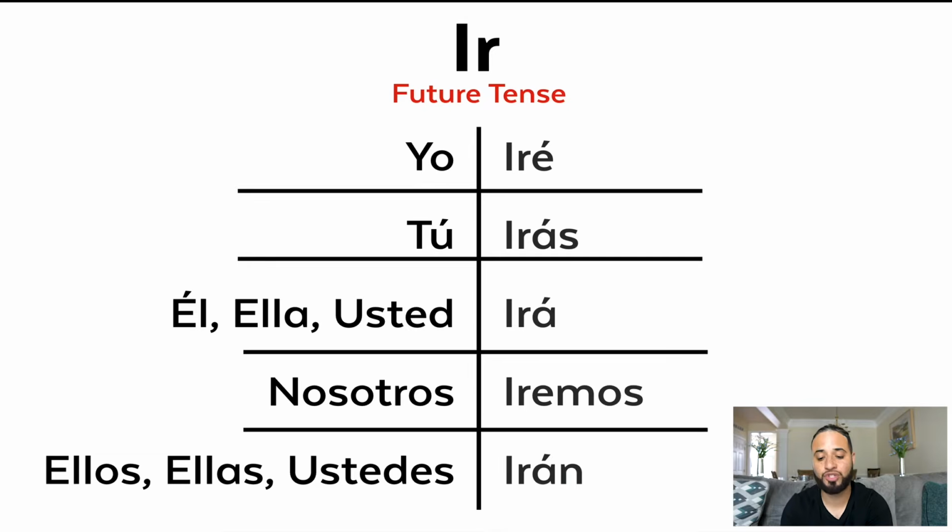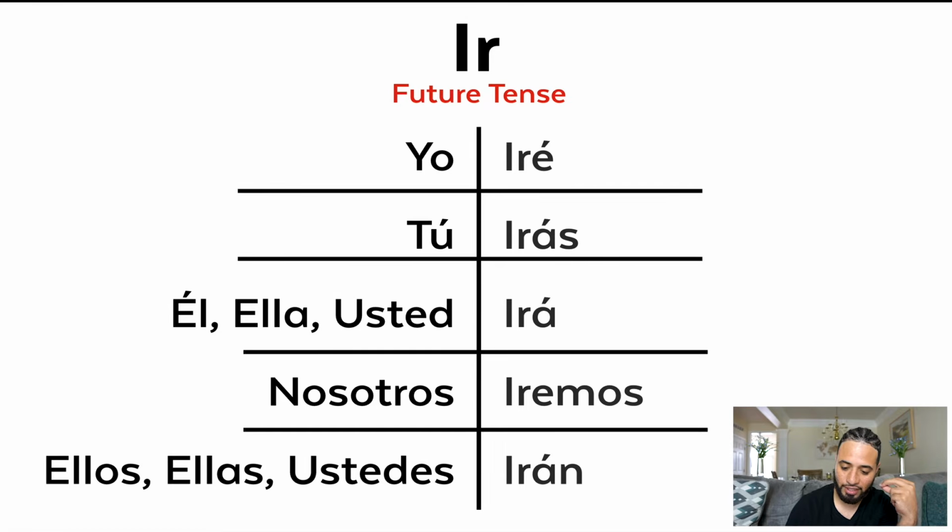Now let's look at the future tense. So this is I will go, yo iré, tú irás, él irá, ella irá, usted irá, nosotros iremos, so we will go, ellos, ellas, ustedes irán.